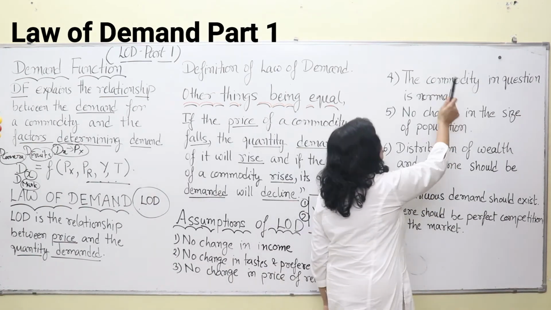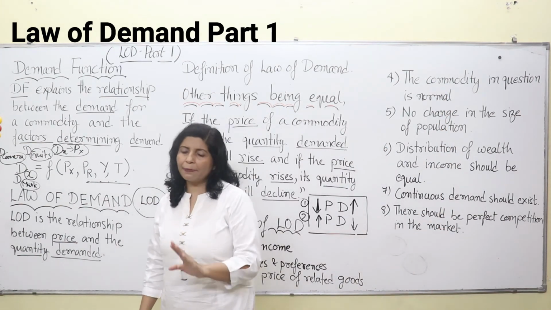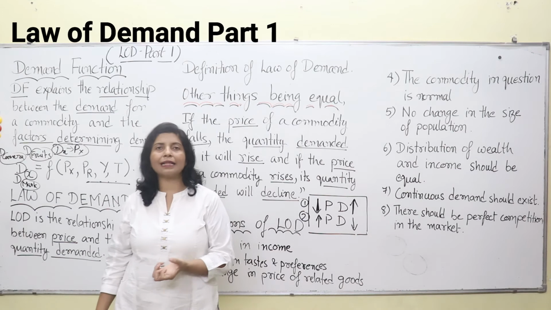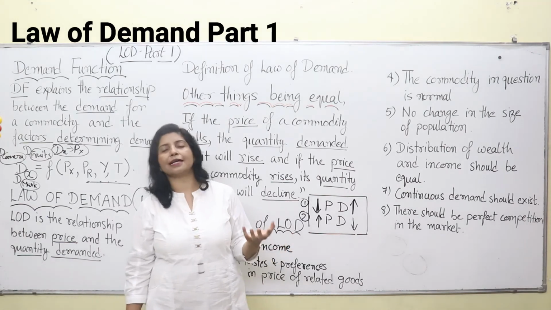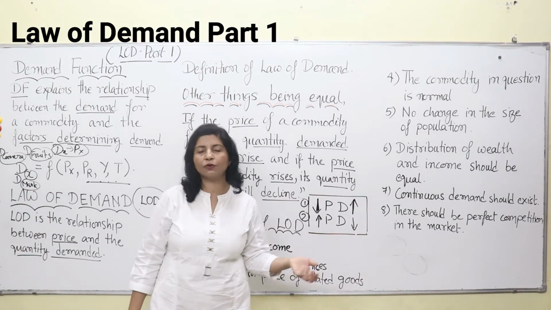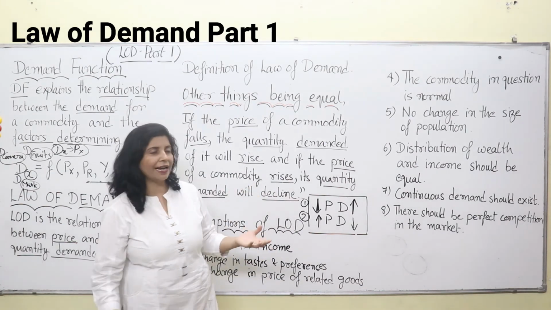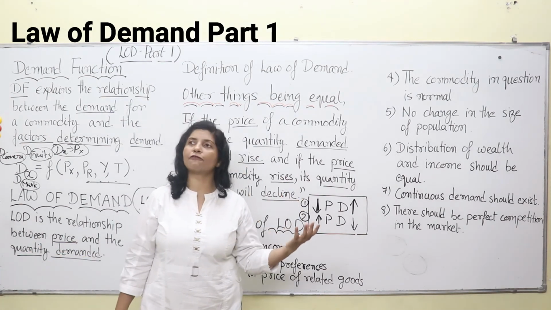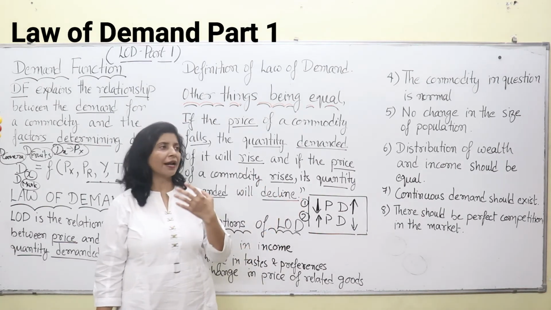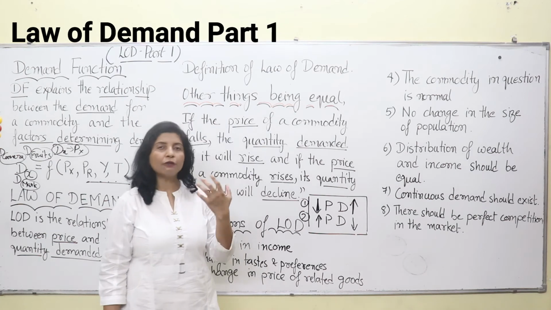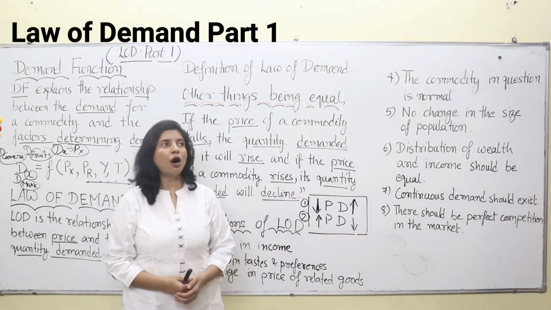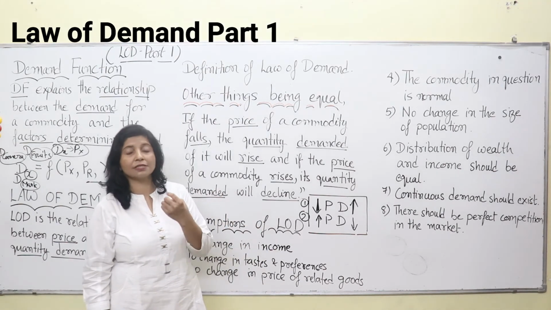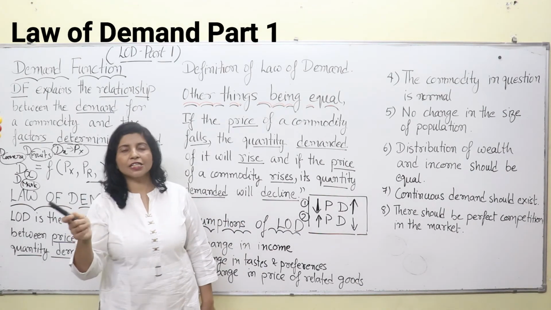The commodity in question is normal. It should be a normal commodity which can be purchased by people very easily. It is not an antique item at all. It should not be something that's unique in any sense. It's a normal commodity which can be purchased by everyone who has money, like a marker, pen, curtain, computer, anything like that. But it should not be antique, like any painting from the Mughal era, any idol from South India which is thousands of years old, or anything from the Mohenjo-daro excavations that is unique in itself and will sell at a very high price, and the higher the price, the more the demand.